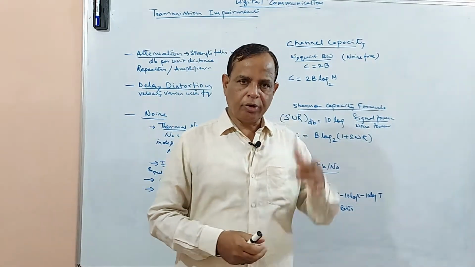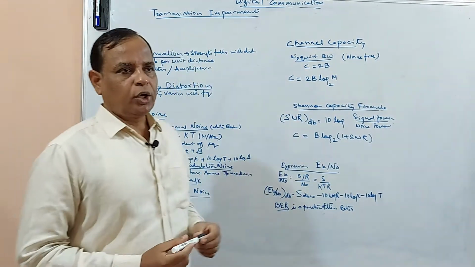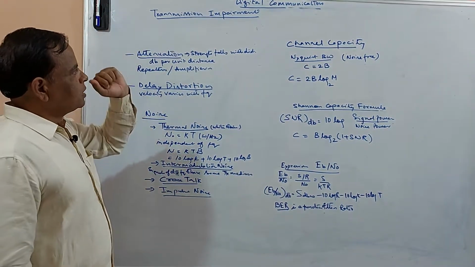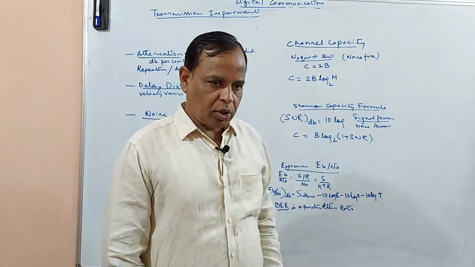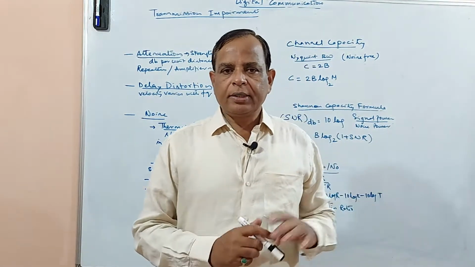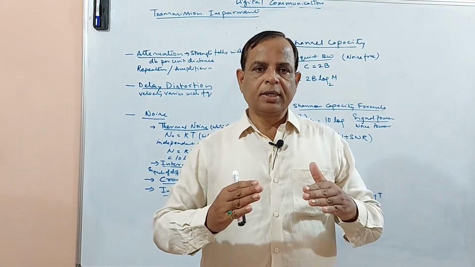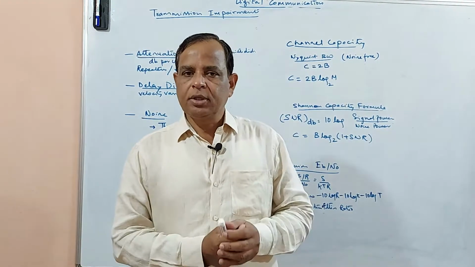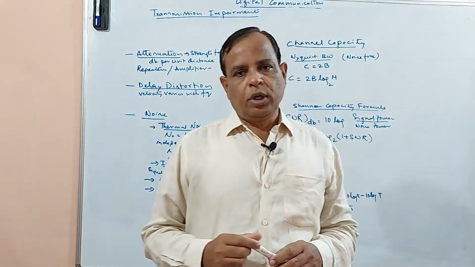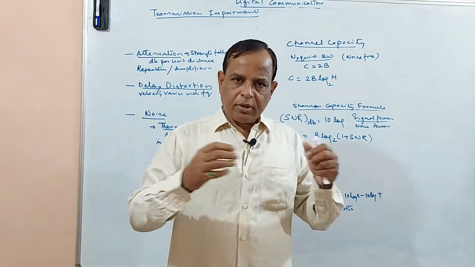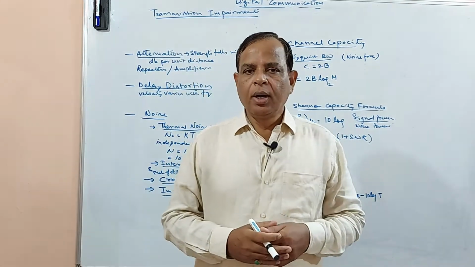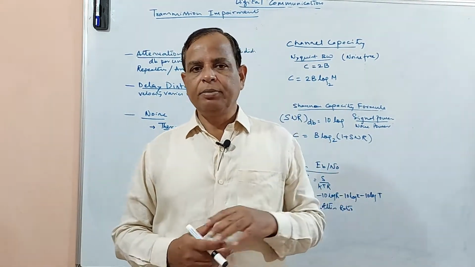So, in continuation with our last session, today let us see what are the different transmission impairments. So far in earlier sessions we have seen our signal is ready for transmission. Now this transmitted signal has to reach the receiver. Generally this transmitted signal has to pass through a certain medium. Generally we have guided medium and unguided medium.